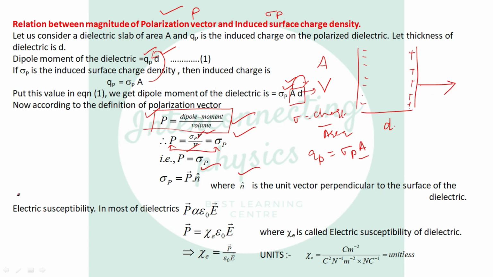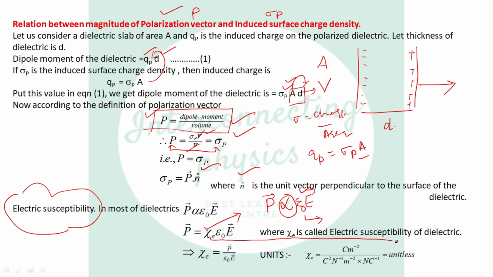Now, what is electric susceptibility? For most dielectrics, the polarization vector is directly proportional to the applied electric field and epsilon naught, which is the absolute permittivity of free space. When we remove this proportionality sign, we get a constant of proportionality, and this constant of proportionality is called the electric susceptibility of the dielectric. What are the units of electric susceptibility? Chi equal to P over epsilon naught E.